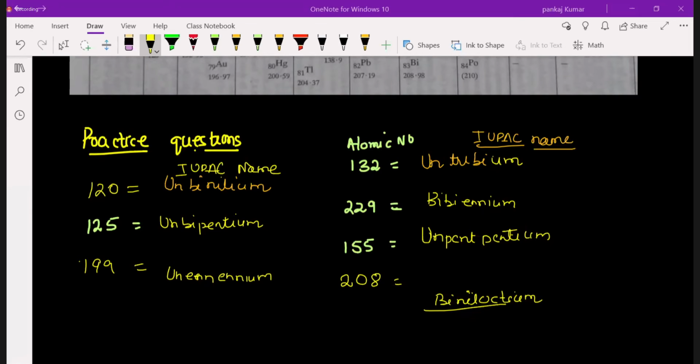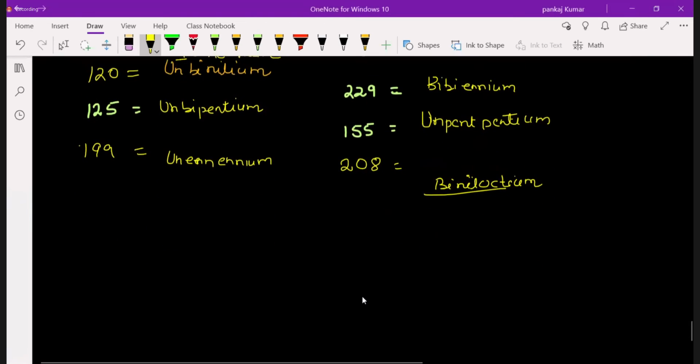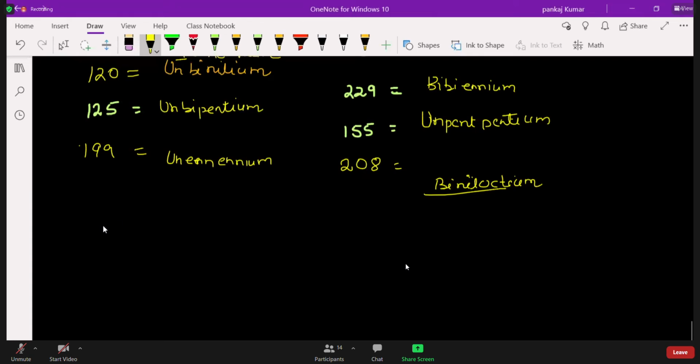Yes, sir. Now next is identification of group, period, and block. So let us see the next topic. Again, we have to go to one note only. The next topic is identification of group, period, and block.